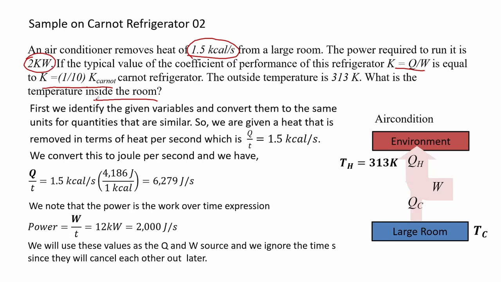First we identify the given variables and convert them to the same units for quantities that are similar. So, we are given a heat that is removed in terms of heat per second, which is Q per time equal to 1.5 kilocalories per seconds. We convert this to joules per second and we have 6,279 joules per seconds. We also have the power, which is the work over time expression. We will use these values as the Q and W source and we ignore the time since they will cancel each other out later.